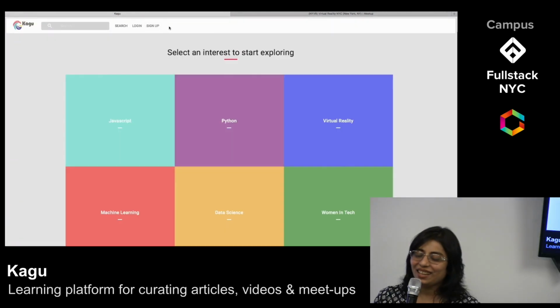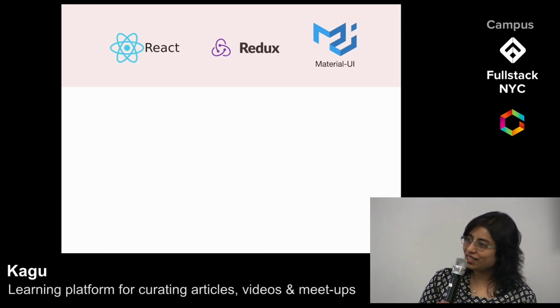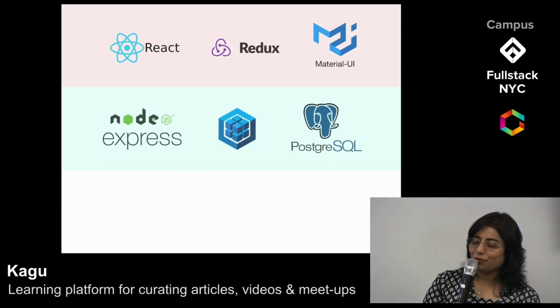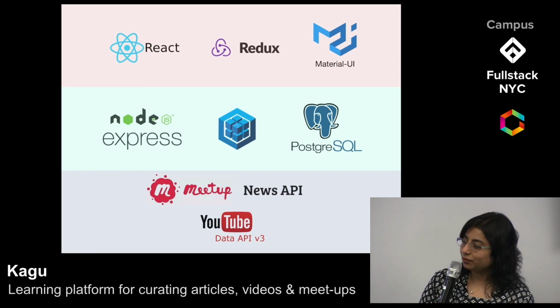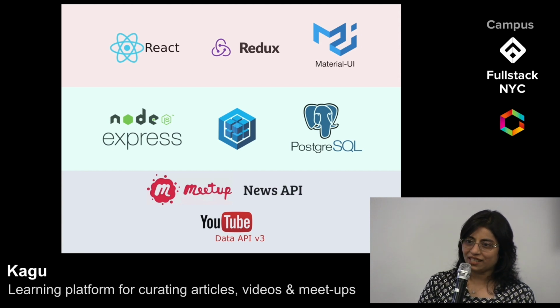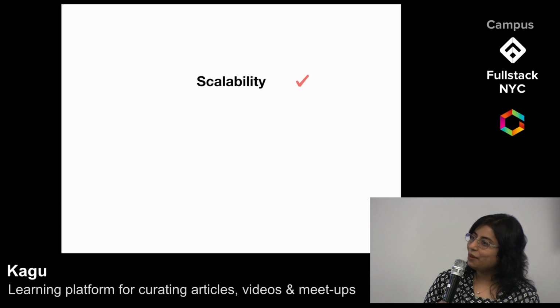Thank you. Kagu was built using React, Redux, and Material UI for a responsive front-end, Node, Express, Sequelize, and a Postgres database as backend, and 3 different API sources for content data. While designing our app, we were careful to build it in a scalable, optimized, flexible, and modular manner.